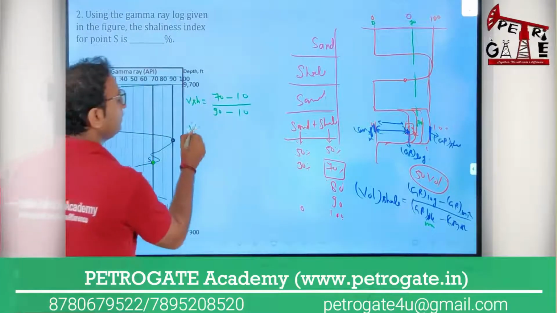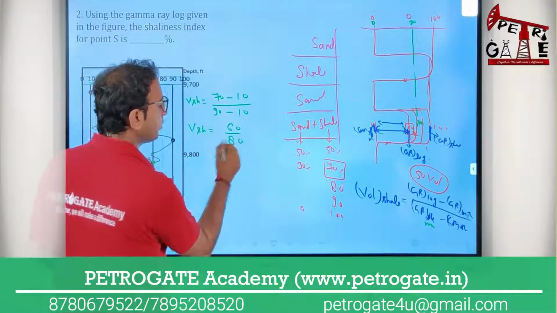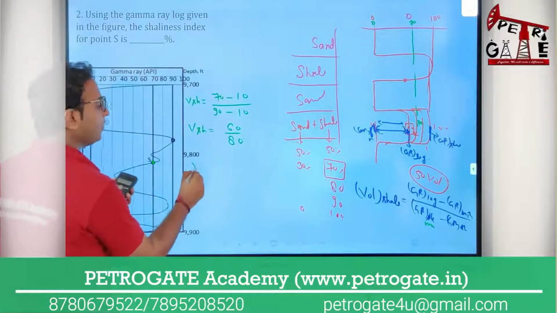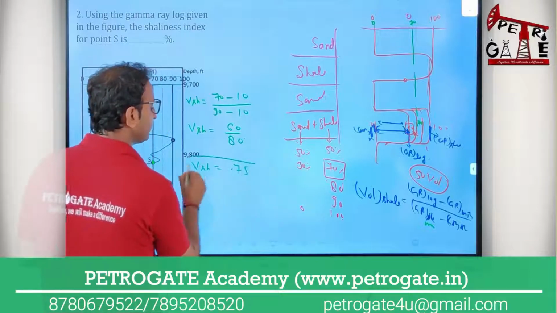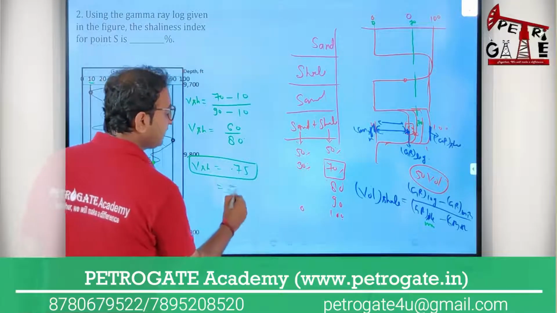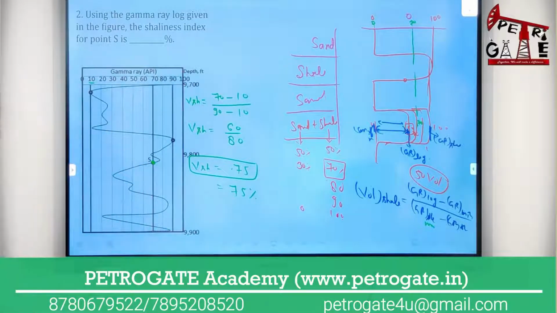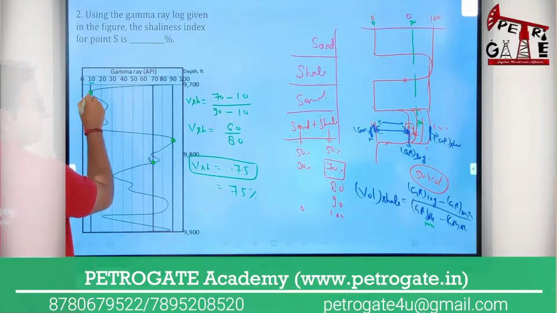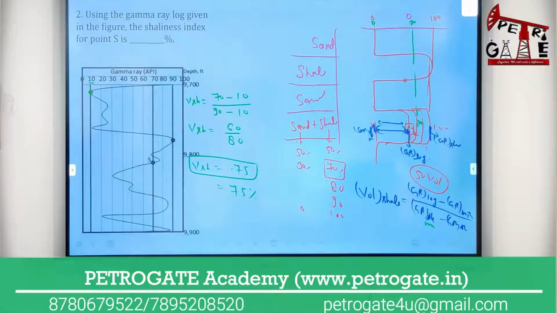70, volume of shale equal to, this will be your 60 by 80. No problem. So you will see 60 by 80. It's a very simple question. Volume of shale equal to 0.75. Okay, 0.75. So it means 75% volume of shale is here. Okay, and here 100% shale, here 0% shale and 100% sand. I think you got it.